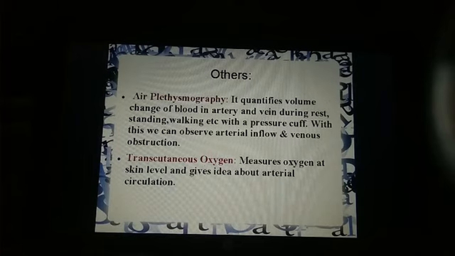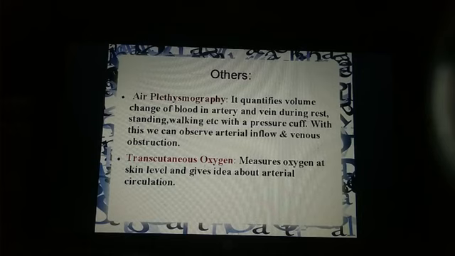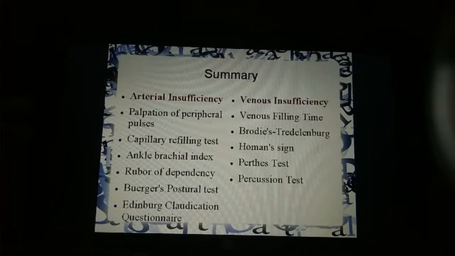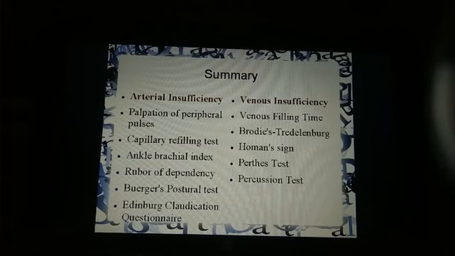Second is transcutaneous oxygen. It measures oxygen at skin level and gives an idea about arterial circulation. So this is only for arterial insufficiency, right? So here I conclude my lecture with this list of special tests differentiated for arterial insufficiency and venous insufficiency. I am telling you in brief again.